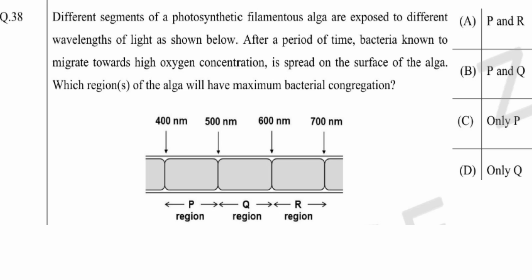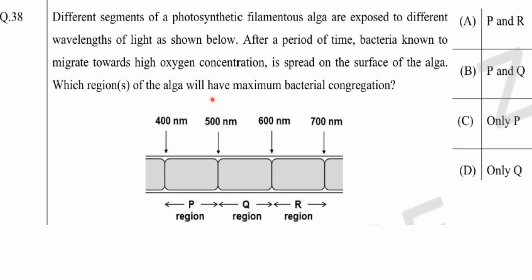Then next one. Different segments of a photosynthetic filamentous alga are exposed to different wavelengths of light as shown below. After a period of time, bacteria known to migrate towards high oxygen concentration, that is where photosynthesis is maximum, is spread on the surface of the alga.